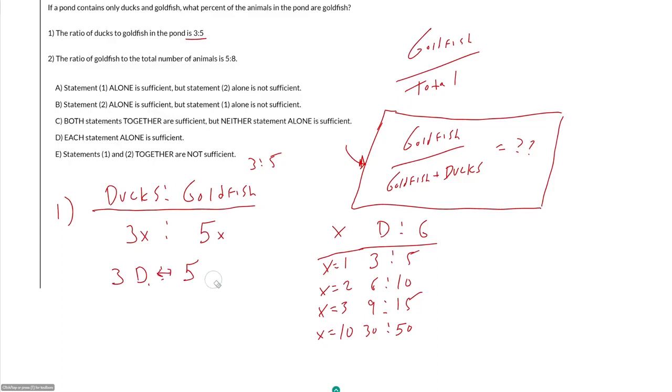So what makes these two things in the same ratio is not the coefficient, it is the fact that they have the same multiplier. So if you had a different pond that also had ducks and goldfish in a ratio of 3 to 5, you would have to write that as 3y to 5y, because that is a new ratio. And what connects that new ratio is the fact that your ducks and your goldfish in your new pond have the same multiplier, but it's not necessarily the same multiplier as you have in this pond. So the fact that your ducks and your goldfish have the same multiplier, the same x, is what makes it say that for every 3 ducks, you have 5 goldfish.